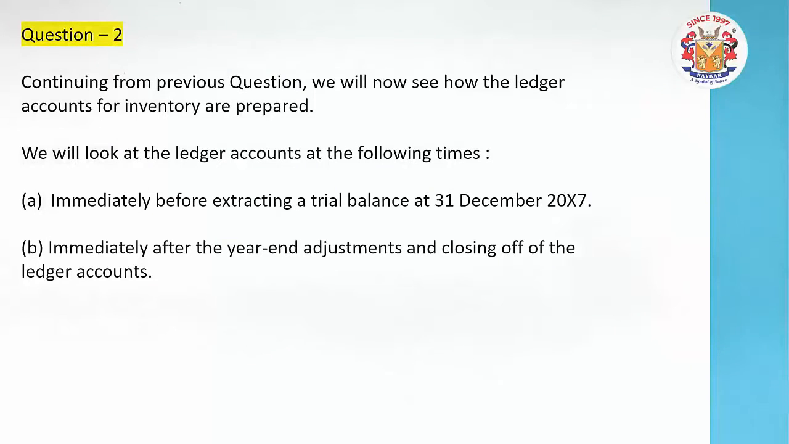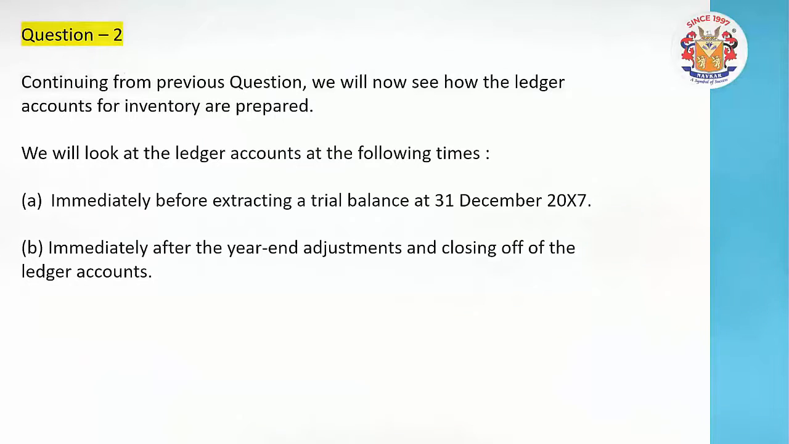Here we are continuing the previous question where we understood that there was a 6,300 gross profit. How was that made up? Throughout the year the transactions were there. Now let's see how the ledger accounts will look. Two questions, A and B, are asked. The first question states that immediately before extracting the trial balance, please consider the ledger accounts, and immediately after, the closing of the ledger accounts after the adjustment.